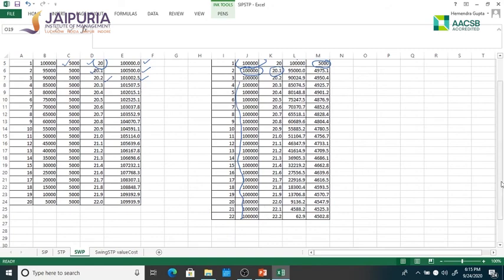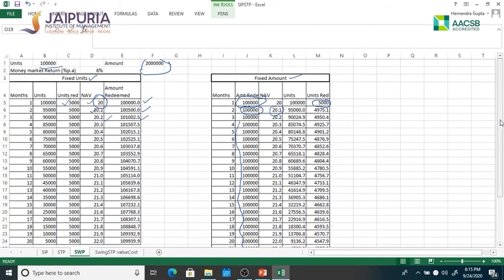So the benefit of SWP, as we discussed, is that rather than getting the entire amount of money in a lump sum, you can get your money in installments. And as is happening in this case, which will generally happen in a money market scheme, every NAV is more than the previous one, so you are getting somewhat of an increasing monthly pension type of money in your bank account. So this is the advantage of SWP.